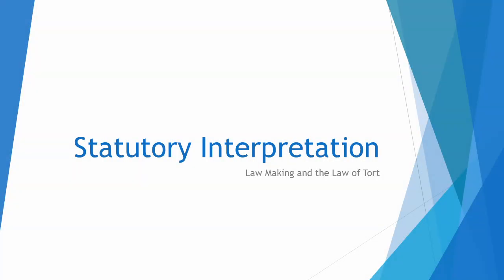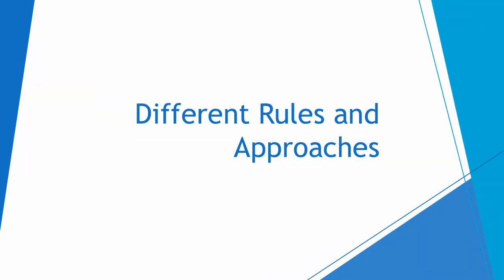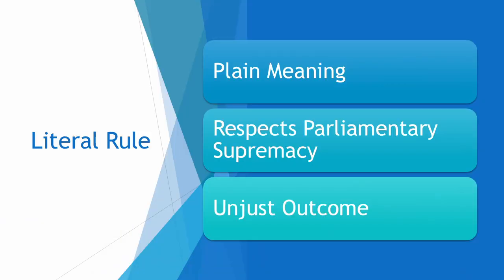Statutory interpretation is the process where judges determine the meaning of words in legislation through established judicial methods. The different rules or approaches to statutory interpretation are the literal rule, the golden rule, the mischief rule, and the purposive approach. The literal rule is the approach where judges give words their plain meaning as shown in Whiteley v.